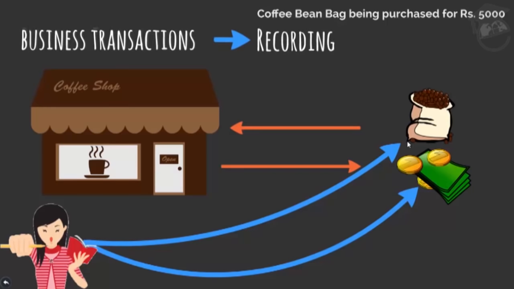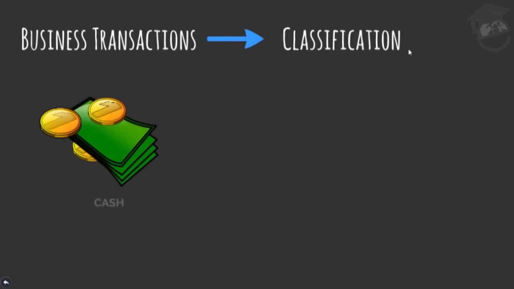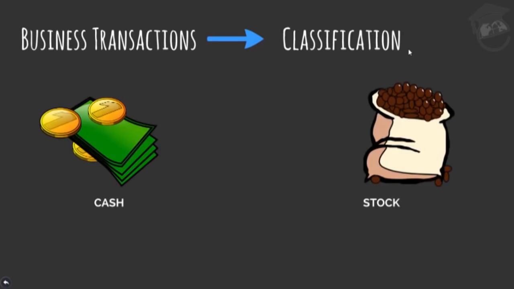Next step that we follow in bookkeeping is classification of the transactions. And what is classification? Classification is grouping of the transactions according to the nature of the transaction. So going by the above example, I will make separate accounts of cash and coffee bean bag, which will come in stock, because these two things are different in nature. So just one single transaction will result in two different accounts. First is cash and the next one is coffee bean bag, which will come in stock.